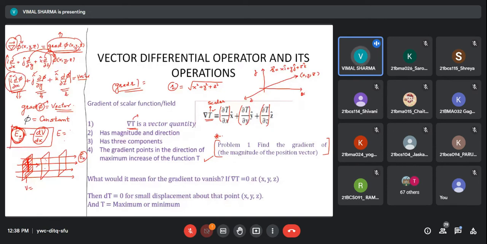Okay, if the gradient of any scalar is 0 at some point x, y, z, that means either you have reached maxima or minima. If I plot this scalar field with respect to x, y, z, then the gradient of this scalar field being 0 will be at either maxima or minima.